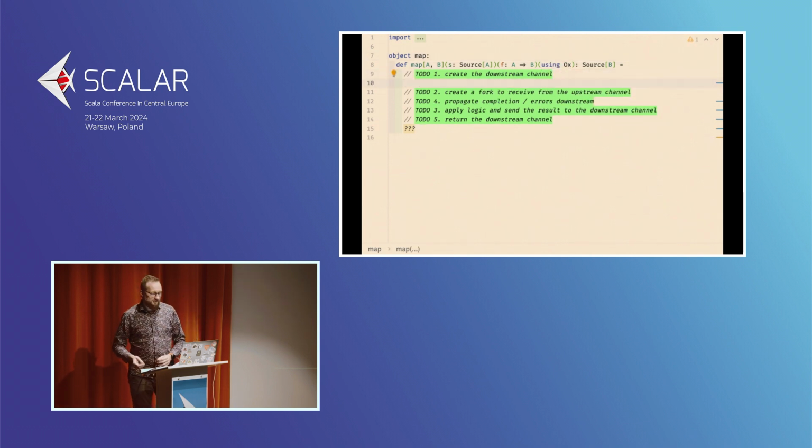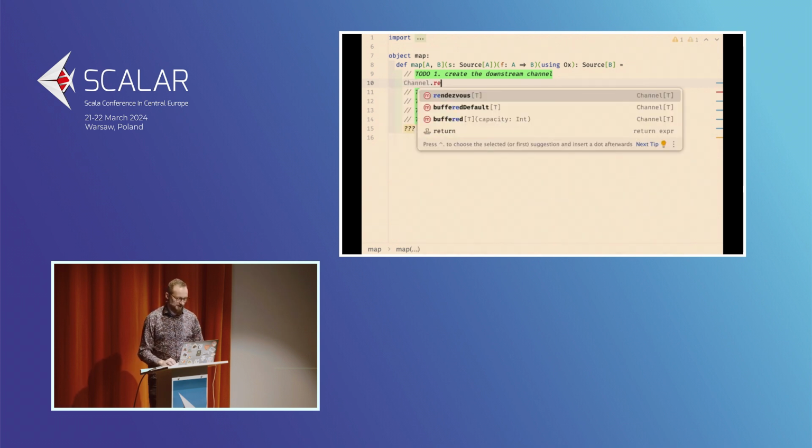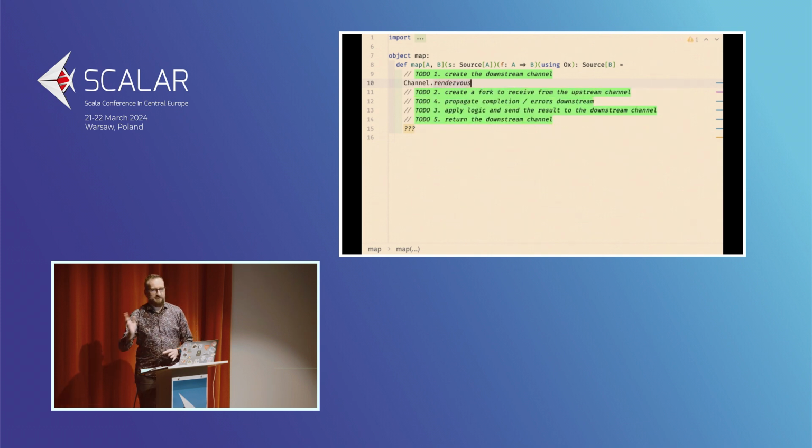So first of all, we are creating the channel. We have a couple of methods in the channel object. For the sake of simplicity, we'll be using the rendezvous one, so the direct one, which is blocking. That means that when you send a message, you need to wait for your receiver to pick it up. You also have a way to create buffered channels, or even something that is like an unlimited channel. So that is a buffer of theoretically very big capacity.